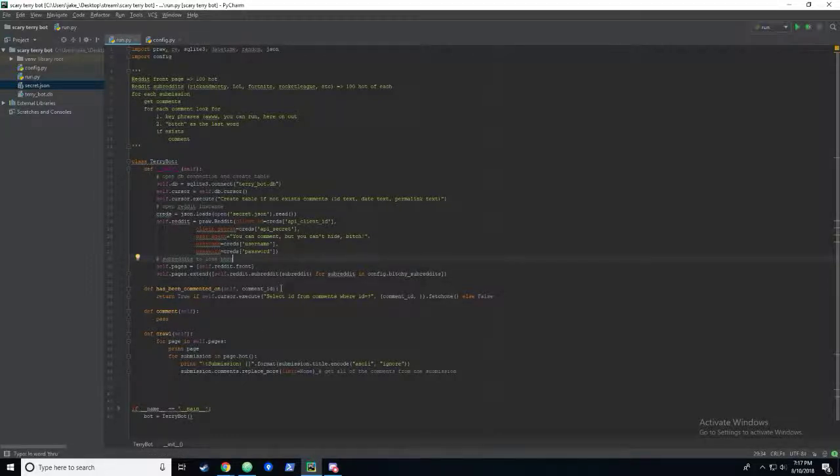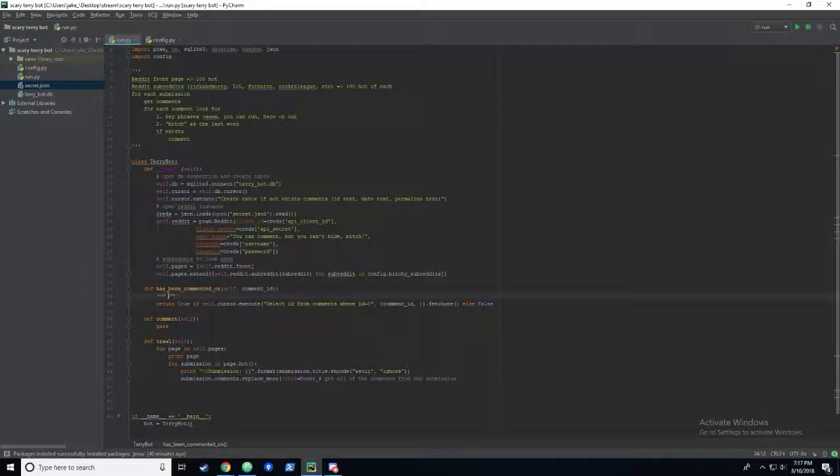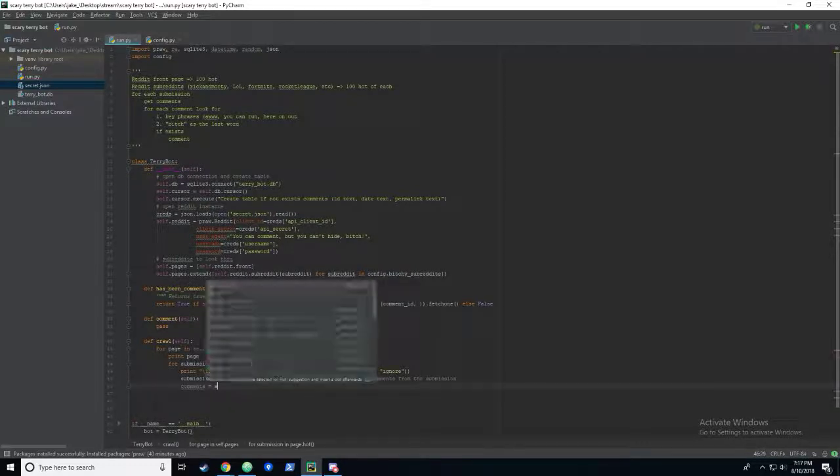Cool. And like we said before, this returns true if we've already commented on this comment, or if we've already replied to this comment. And so this is the actual crawl logic. Okay, so we're grabbing the page, we're grabbing the submissions, and we're going to go ahead and grab all the comments from within the submission. So comments equals submission.comments.list.